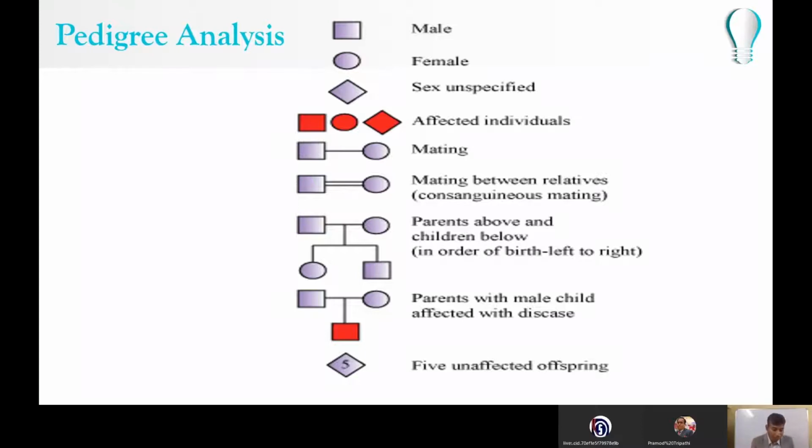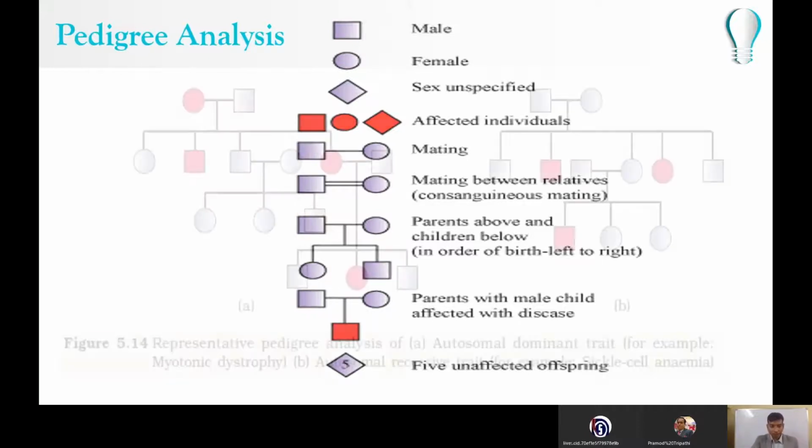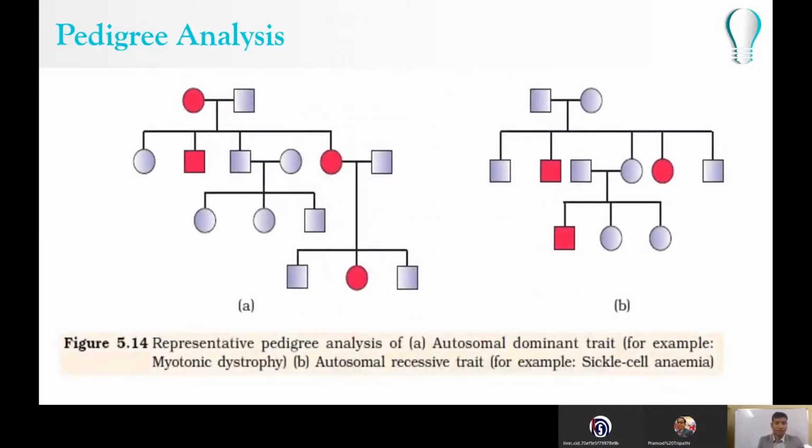Here is a pedigree chart that I have taken from NCERT itself. One represents an autosomal dominant trait, and the other represents an autosomal recessive trait. Such charts may be given to you during your examinations.